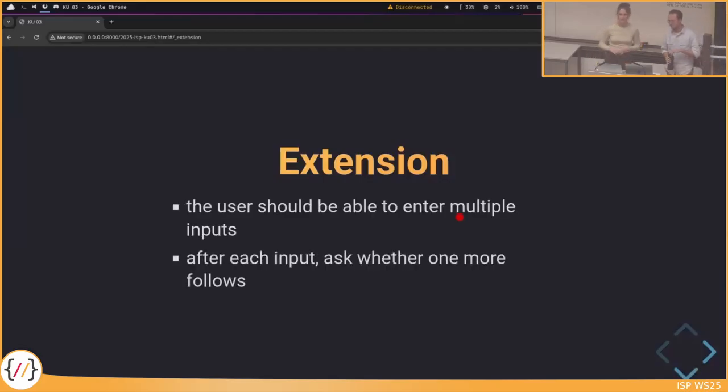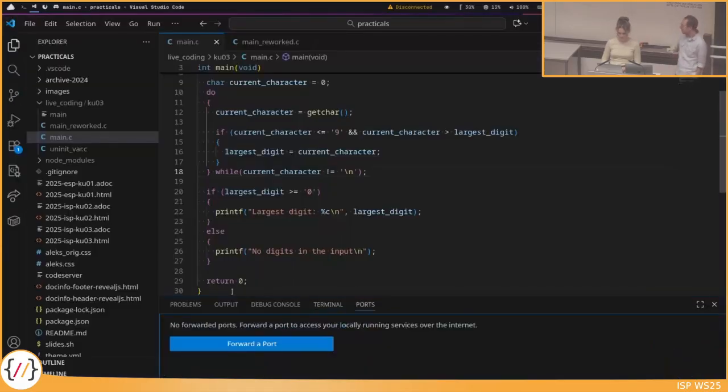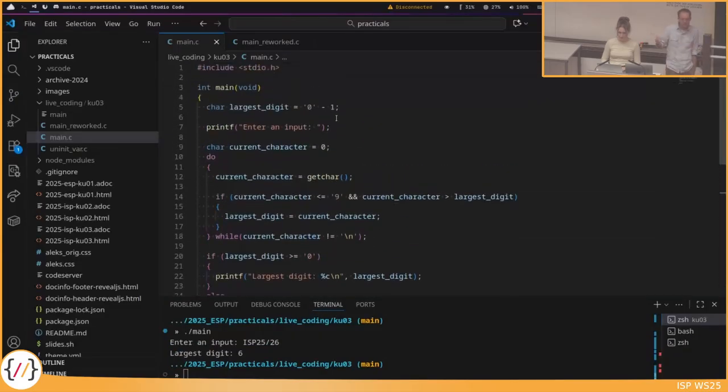So you already explained it. We want to support these multiple inputs without restarting the program every time. So what do we want to do? Well, after we printed the largest digit, we want to ask, do you want to check once more, or do you want to enter one more input? And then we want to repeat, and if no, then we want to exit. So the basic idea is very simple. Put everything into a loop, right? So everything that we've done so far should be repeated multiple times. So we put this into a loop.